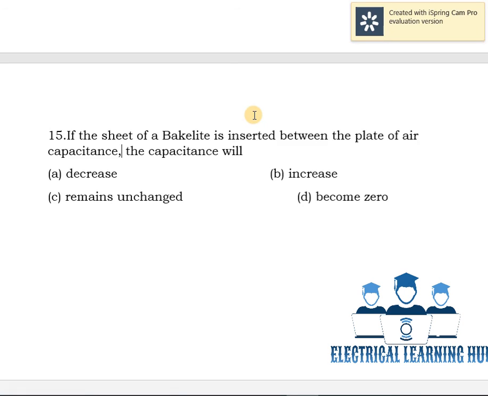In the case of an air capacitor, the medium is air and the value of permittivity is equal to 1. If we add bakelite instead of air, the value of permittivity of bakelite is 4.5 to 5.5. In the case of air, that is 1. In the case of bakelite, 4.5 to 5.5. So the value of permittivity increases, then the value of capacitance will also increase. The answer is option B, increases.